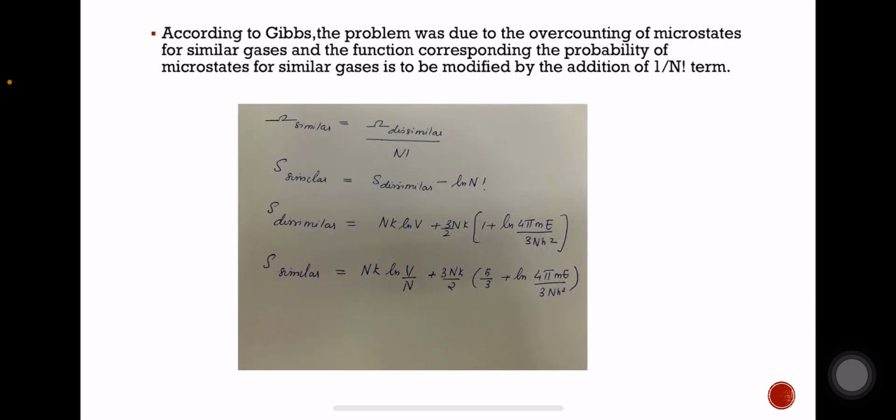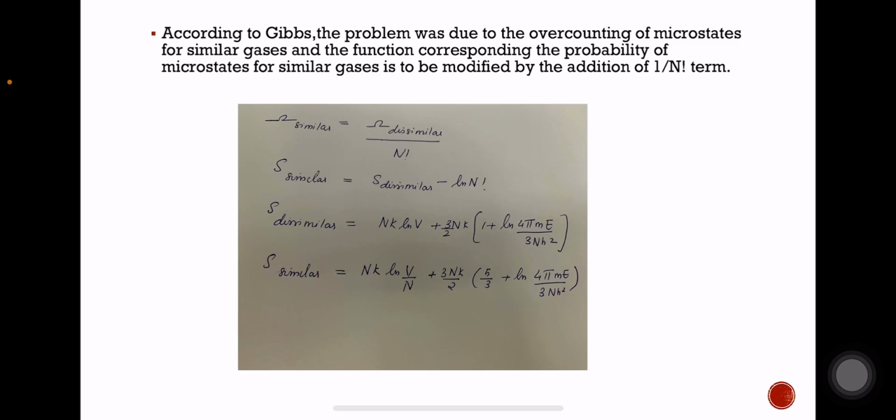Gibbs arrived at the conclusion that this problem arises due to the overcounting of microstates for similar gases. We have the function omega, which corresponds to the number of microstates. We have this difference between similar gases and dissimilar gases: omega similar is equal to omega dissimilar divided by N factorial. The term N factorial is very crucial, and it is responsible for the paradoxical situation.